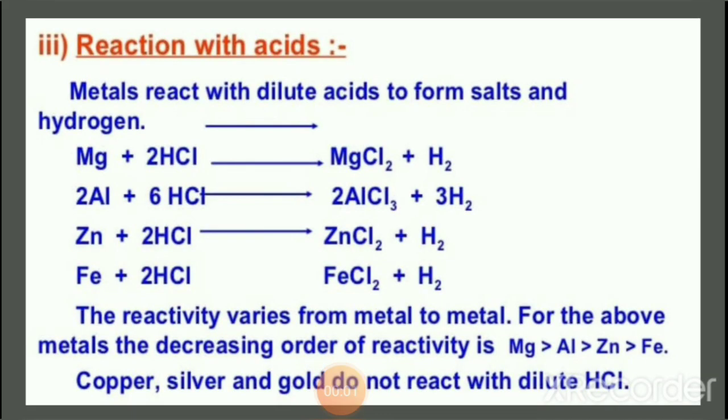In the activity, let the metals taken be magnesium, aluminium, zinc and iron. In general, we can say that metal plus acid gives salt plus hydrogen. If the acid is hydrochloric acid, then the salt formed will be metal chloride along with hydrogen. An increase in temperature and evolution of bubbles shows that the reaction is taking place between the metal and acid.